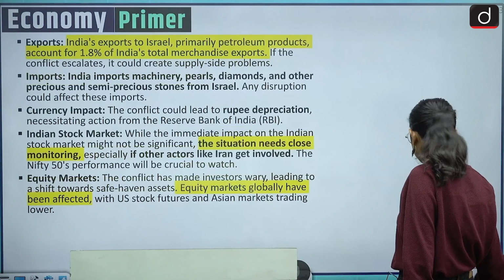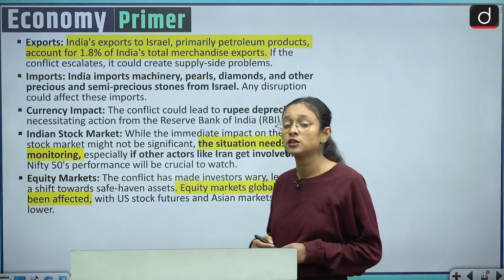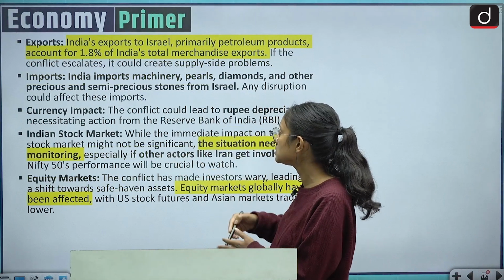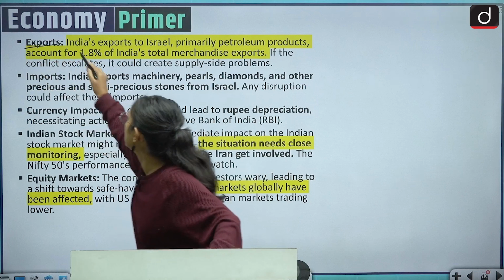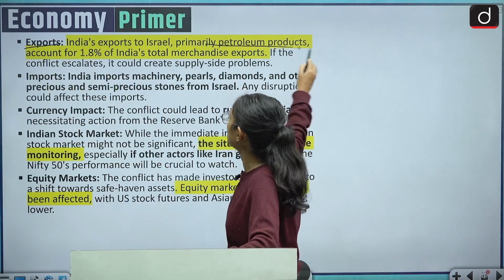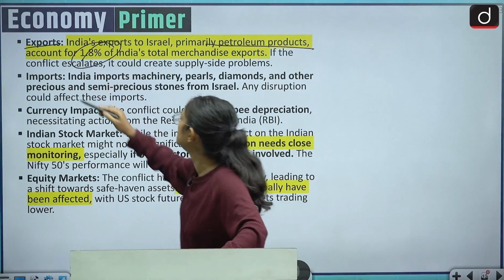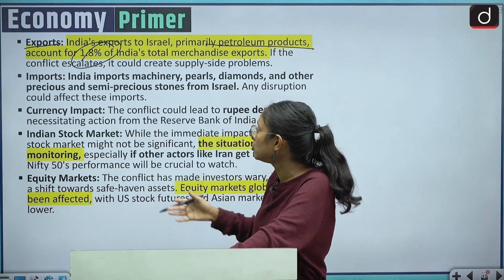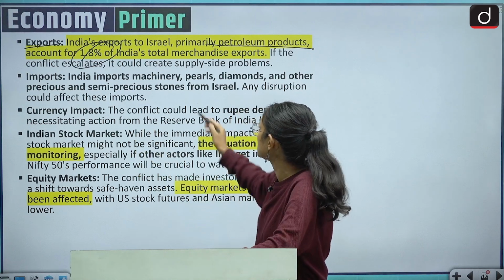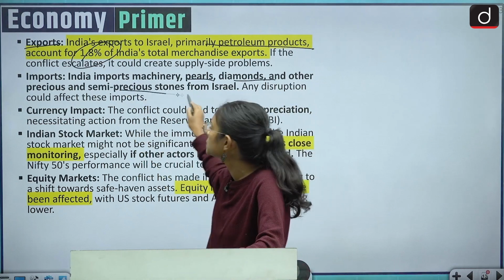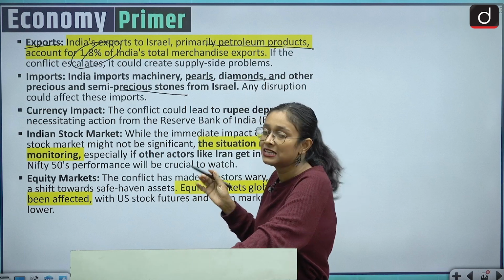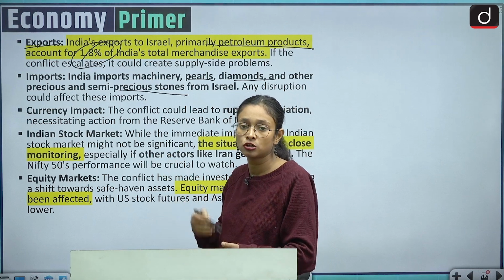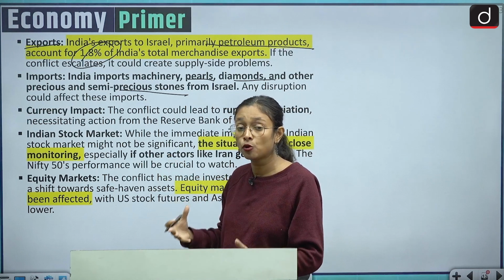So moving to the next slide, what has been impacted from the Israel-Palestinian war. In these particular sectors India has been impacted. The first sector is export. India's exports to Israel, primarily petroleum products, account for 1.8% of India's total merchandise exports. So in that way it is impacting India's export system. Coming to imports, India imports various precious stones such as pearls, diamonds, and other semi-precious stones from Israel, and so it is also impacting imports, and if you cannot import you cannot sell all these products in your economy. So this is also impacting the export and import area.